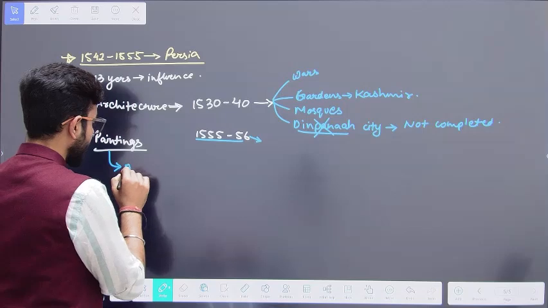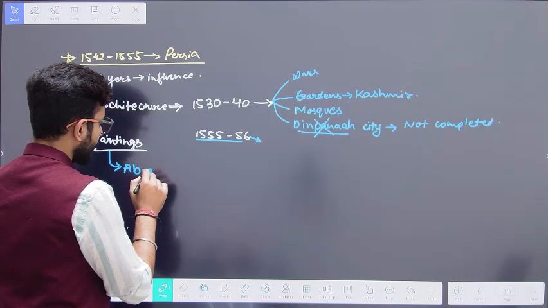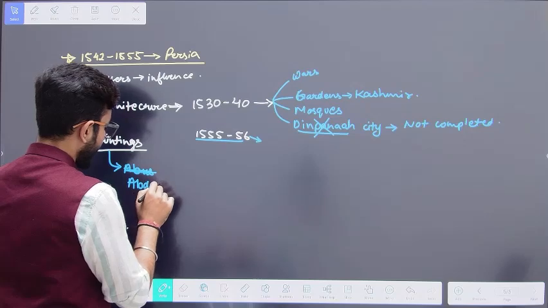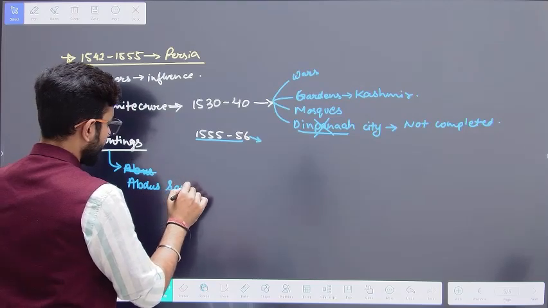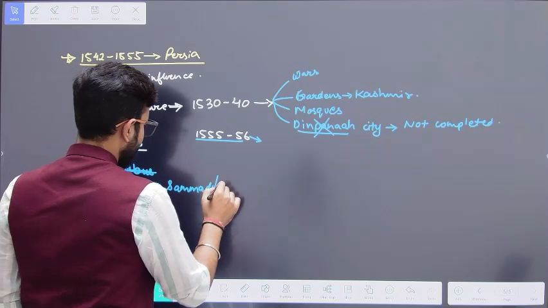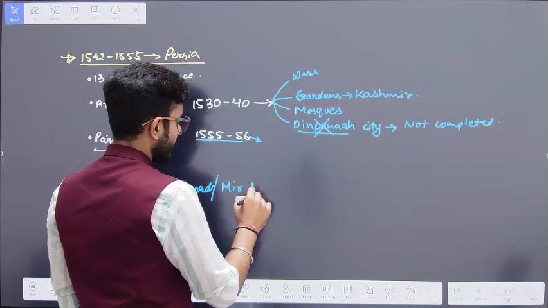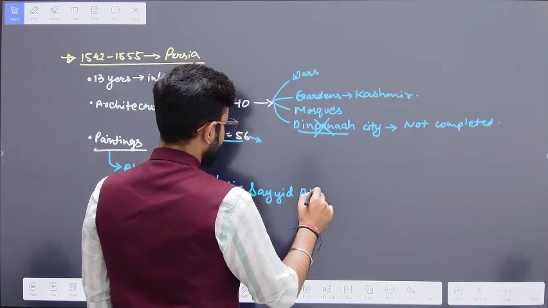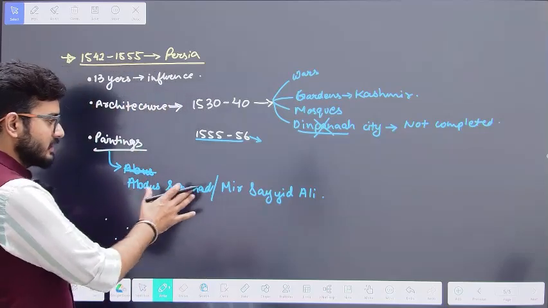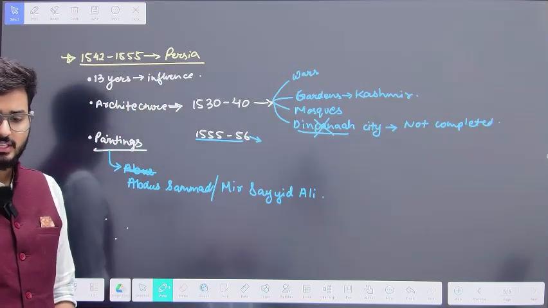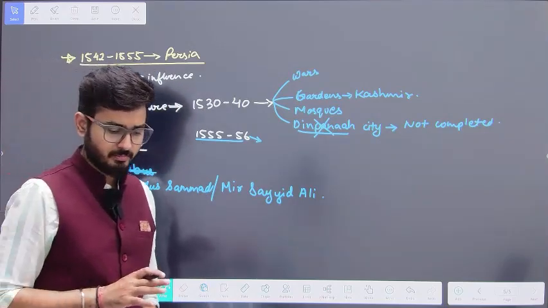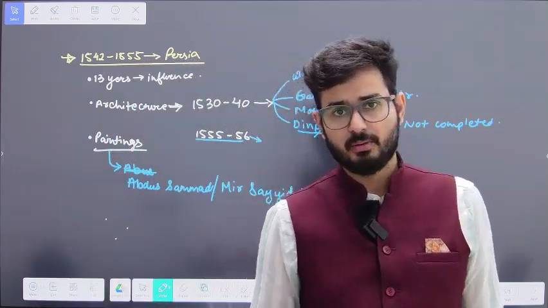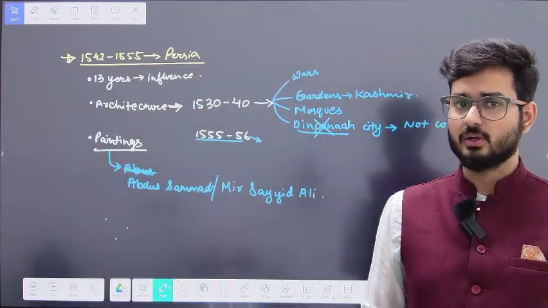It is going to be Abdus Samad, and the other is going to be Mir Sayyid Ali. So you need to remember them. Now these were Persian painters. So obviously, when Persian painters come, they are going to influence the paintings that are going to be there in the Mughal court.